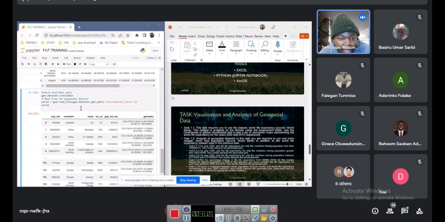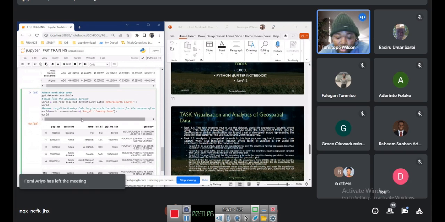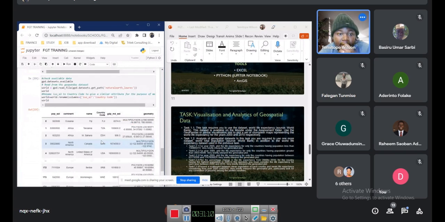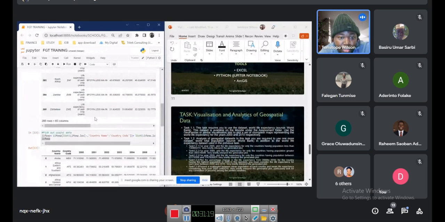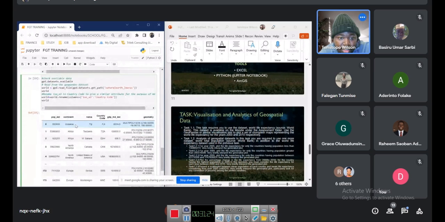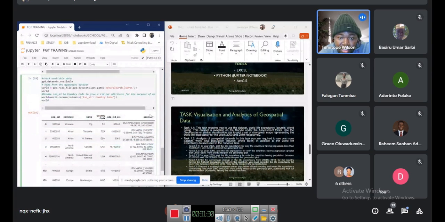So I'm just going to copy and paste that as well, because I have always been working with data in GeoPandas, so I've got those ones working already, so I don't need to rewrite them. And then just like we did for these, where we brought out useful columns. So in this one now, we don't need population estimate, we don't need continent, we don't need name. Well, we need name, but we don't really need to put name. But the most important thing for us here is the longitude and latitude and the country code.